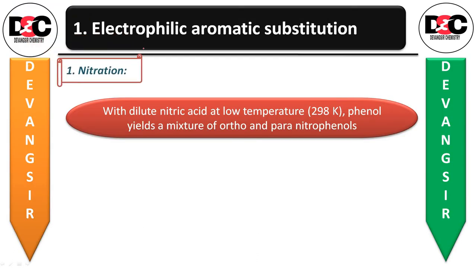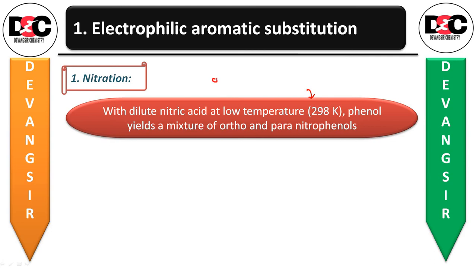Then the next reaction, in this case the first one, is nitration. With dilute nitric acid at low temperature, approximately 298 Kelvin, phenol yields a mixture of ortho and para nitrophenols. So you will be receiving ONP, that is orthonitrophenol, and PNP, that is para-nitrophenol, the mixture of these both. Okay, so let us see that.